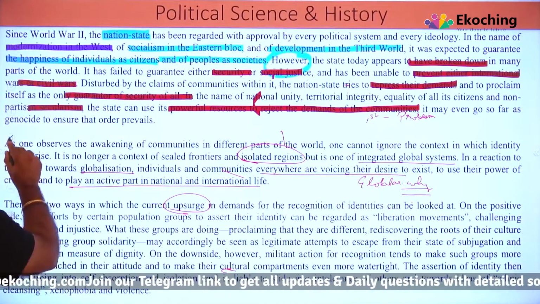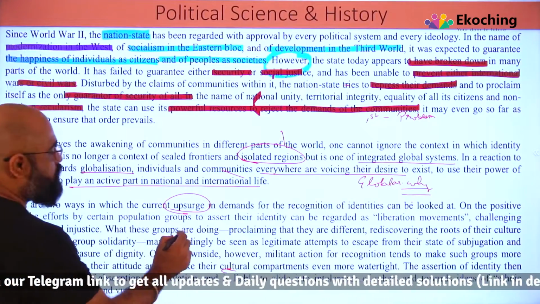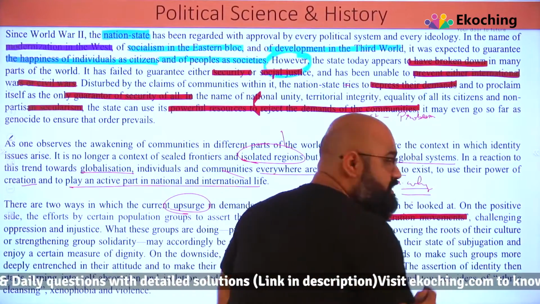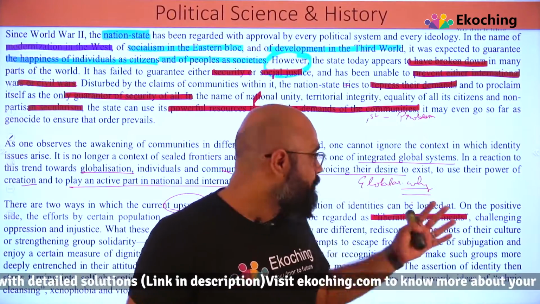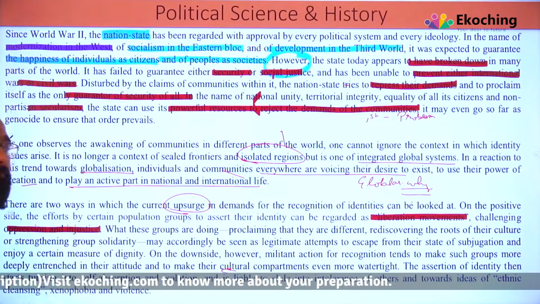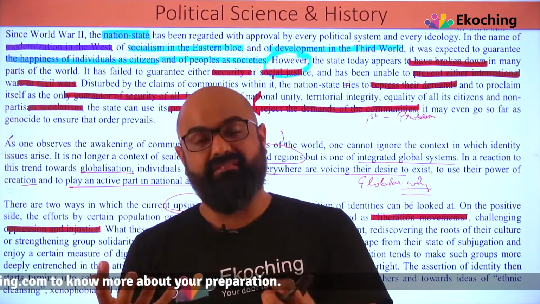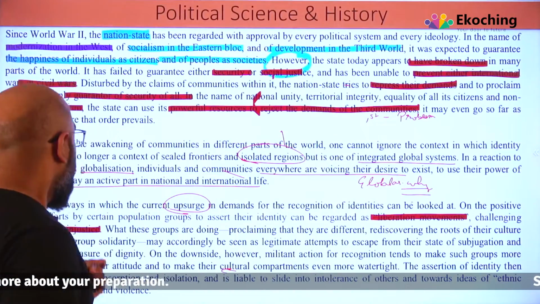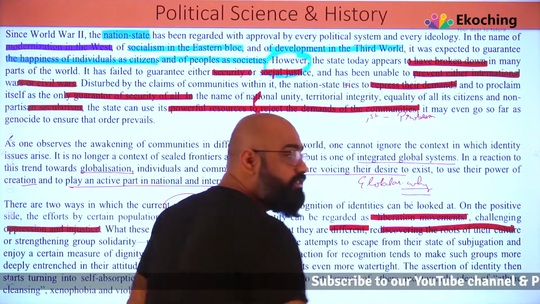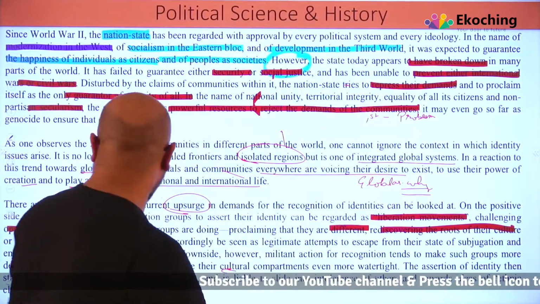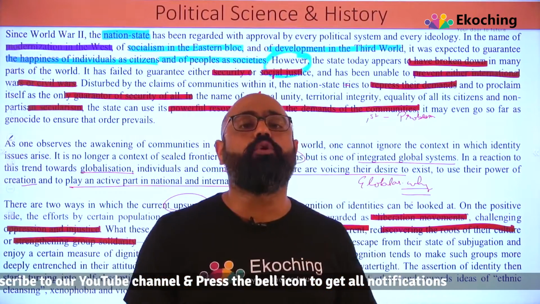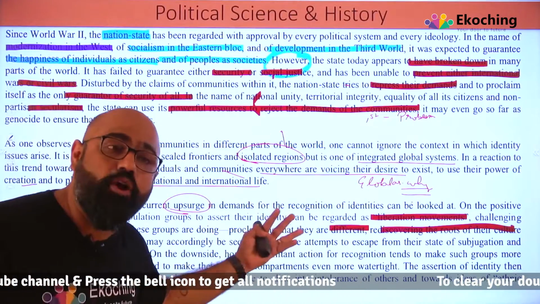The positive side is the efforts by certain population groups to assert their identity can be regarded as liberation movements. The positive side is we are liberating, right? Challenging oppression and injustice. We are not taking oppression anymore. Oppression का मतलब क्या होता है? जिसको बोलते हैं उत्पीड़न, right? What these groups are doing, they are proclaiming that they are different, rediscovering the roots of their culture, from where we are, what is our culture, or strengthening the group solidarity. Solidarity means that camaraderie, that brotherhood. So these are the things which are taken on the positive side.